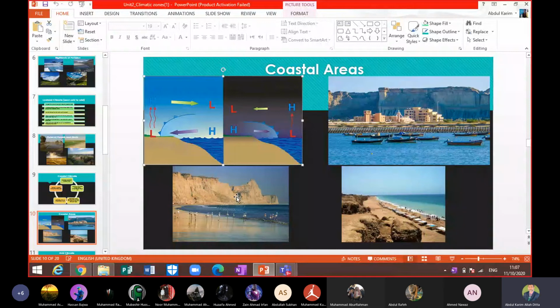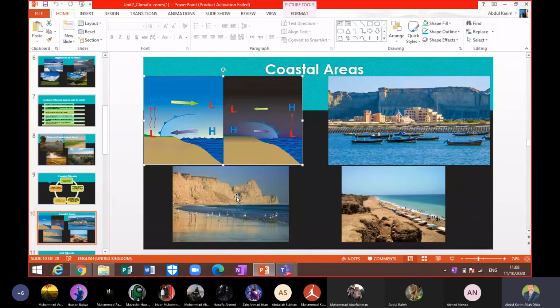The first one is about the daytime, and the second one is about the night time, beta. You can see that the areas located near the coastline remain under the effect of local winds, beta. Local winds mean sea breeze and land breeze, beta.